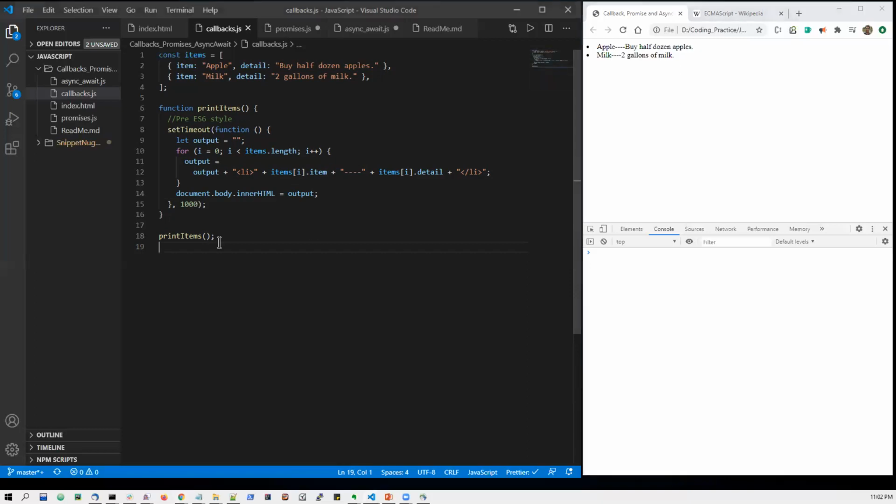Okay, so now let me write a small function for addItem. So this will take one object as an input parameter, and then again there is a setTimeout. Okay, let me write it with the arrow function.